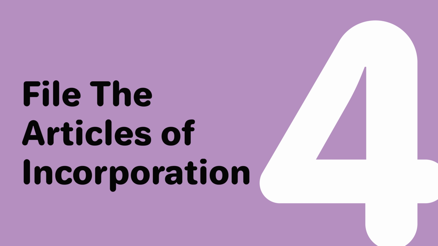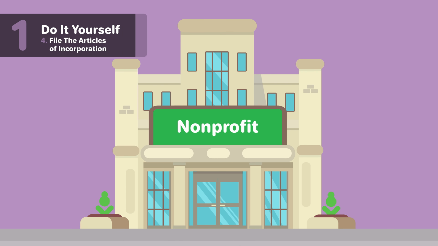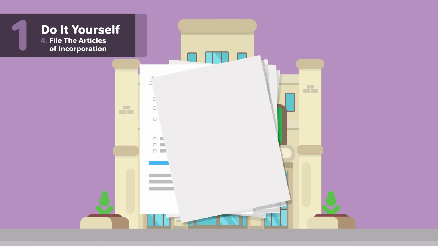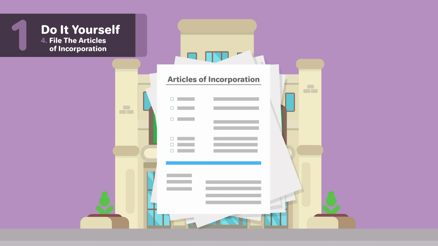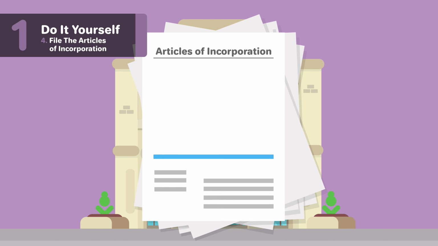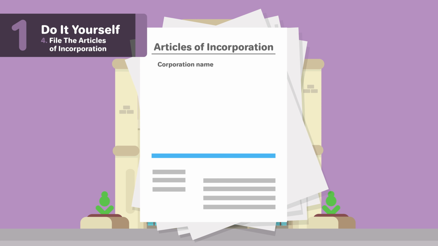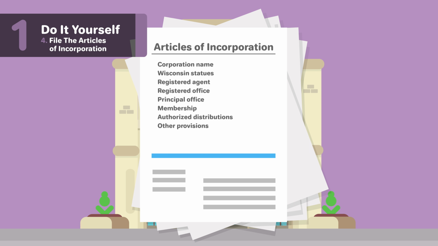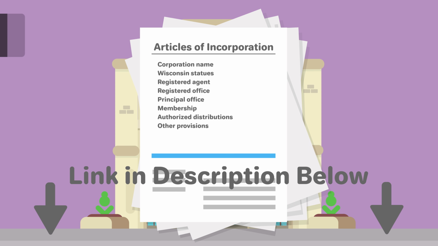4. File the Articles of Incorporation. To form a nonprofit corporation, you will need to file official papers with Wisconsin. In Wisconsin, this is called the Articles of Incorporation. Some possible information in the Articles of Incorporation you may have to include is corporation name, Wisconsin statutes, registered agent and registered office, principal office, membership, authorized distributions, and other provisions. For more information on the sections of Wisconsin's Articles of Incorporation, check out our page linked below.